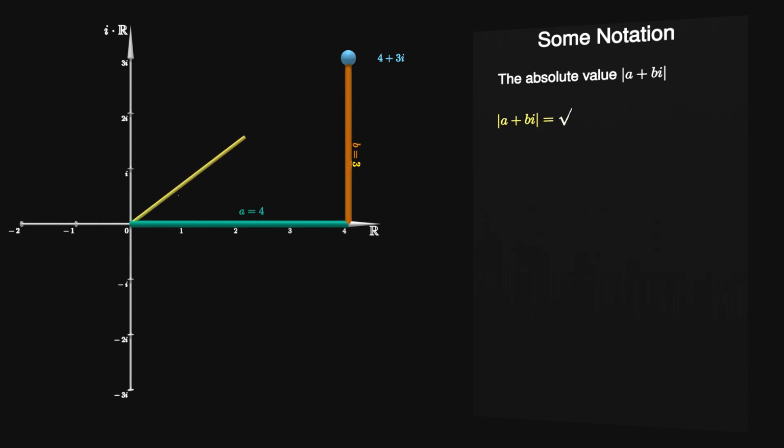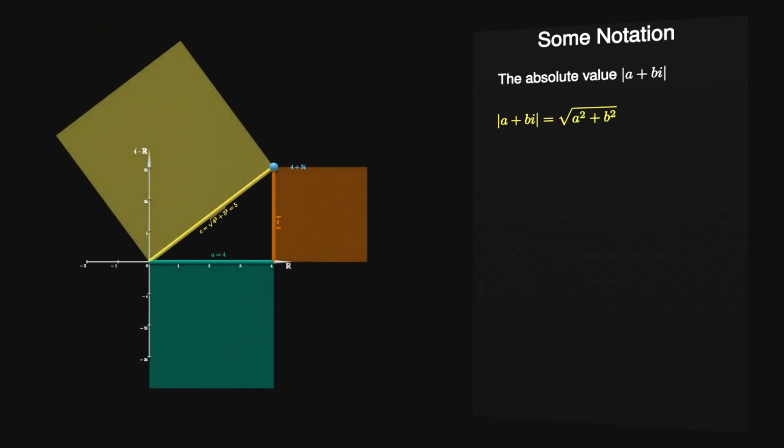We oftentimes want to refer to the distance between a complex number a plus bi and the origin. We call this distance the absolute value of a plus bi, and we use this notation with two vertical lines. If we are only talking about real numbers, the absolute value can be understood as dropping any existent minus sign. When it comes to complex numbers, it can be calculated using the Pythagorean theorem.